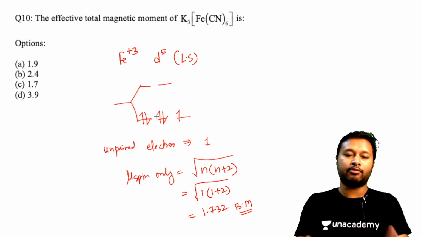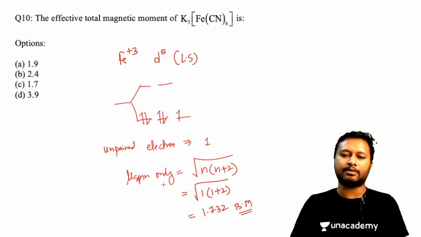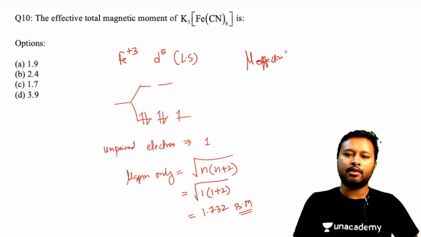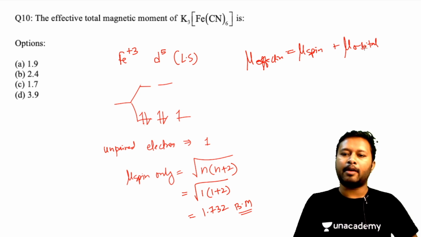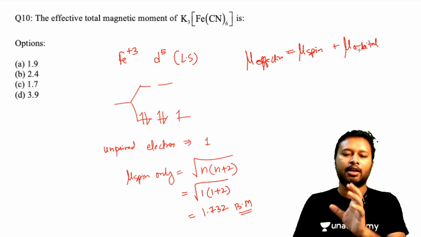We cannot calculate that orbital contribution as a number itself, but the total effective magnetic moment will not remain just spin only, but will increase a little bit. So mu effective will be mu spin only plus mu orbital contribution. Now this will be some number, but it's not very big. It's just a very small value.